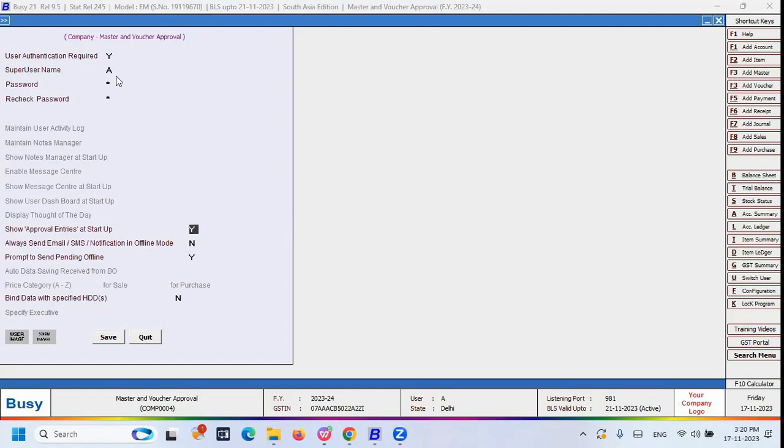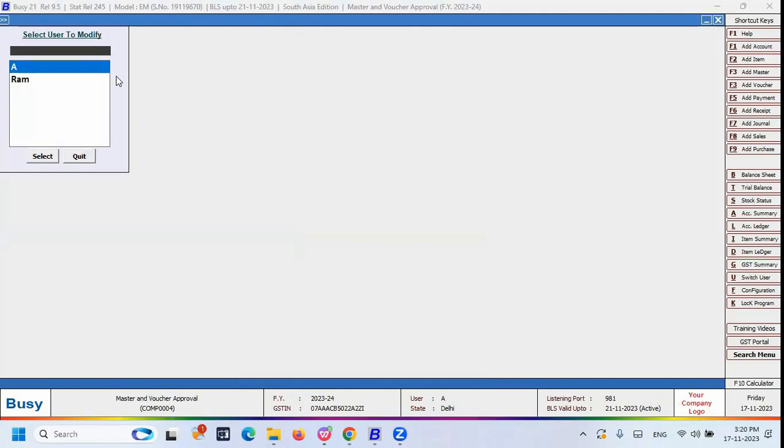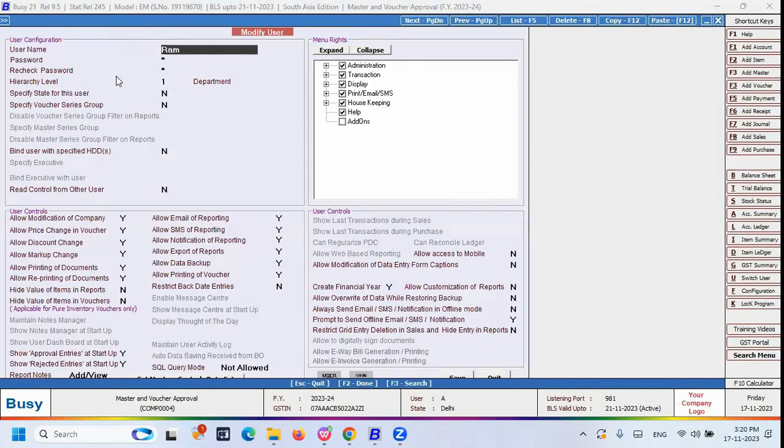So now let me enable this first. After that I can save it. Here you can see that I have already created one more user. That name is Ram. Ram is a sub user. Here also you can see the option called show the approval entries at startup, show the rejected entries at startup. So decide if you really require this type of pop-up in front of the user's screen, and you can enable it as per your need.